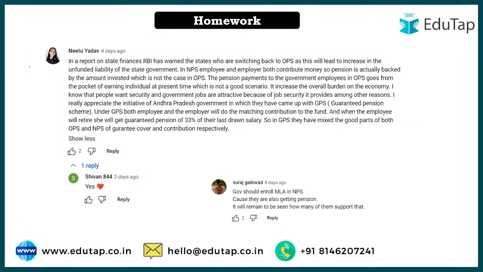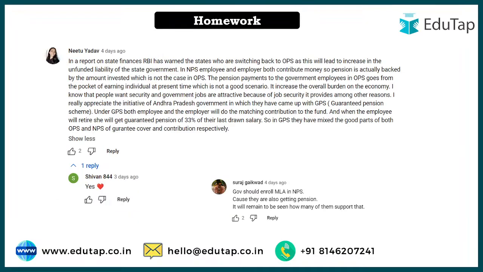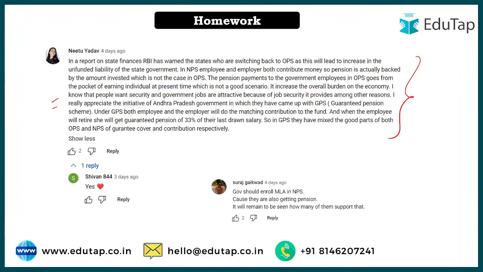And these are the topics of the last session. I asked your views on which is better, OPS or NPS, and I must tell you, some people have given very detailed answers. Neetu and Rishabh, I have purposely added the full answers of both aspirants here, because they have given really good points of view. I would request you to read them, they have given very good points, and I was really happy to see your point of view.